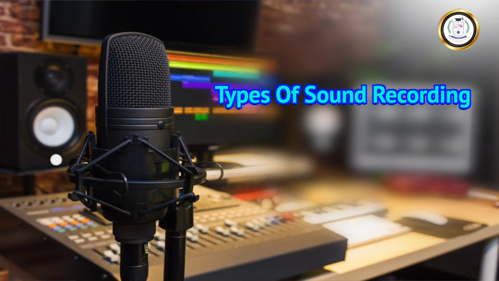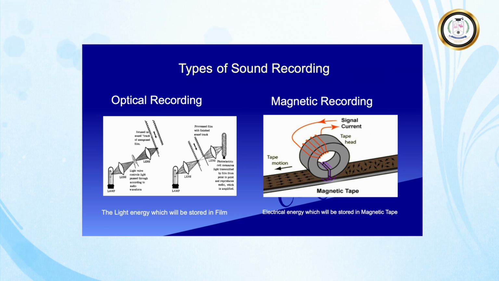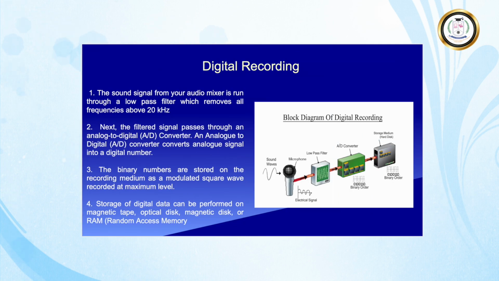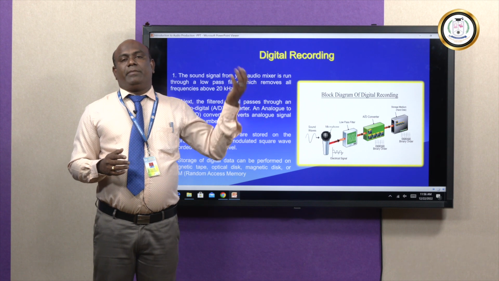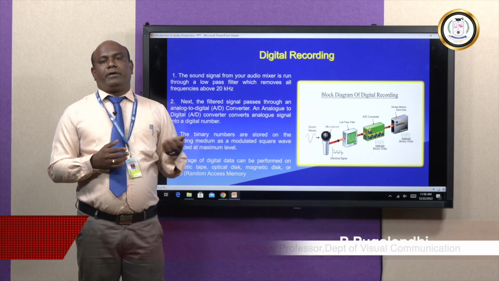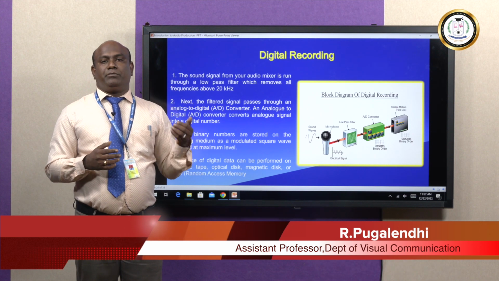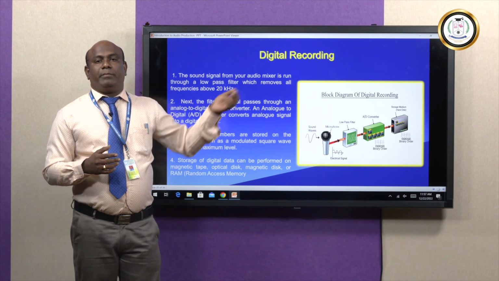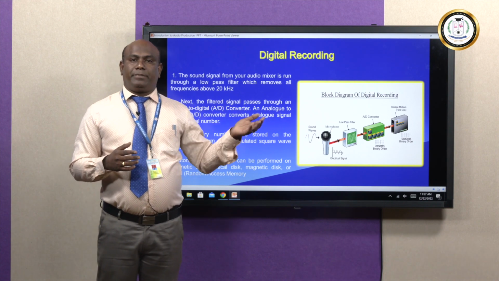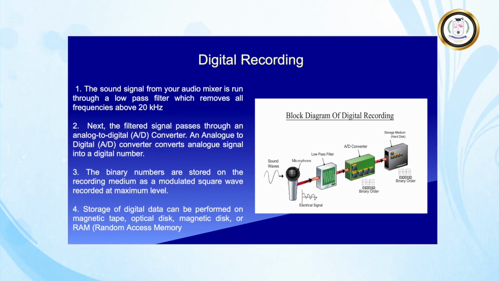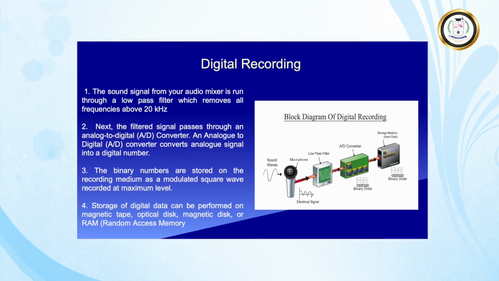The types of sound recording: optical recording, magnetic recording and digital recording. The previous optical and magnetic recording are the olden pattern of recording. For optical recording, we used film sound negative, and for magnetic recording we used tape. Nowadays we follow digital recording.